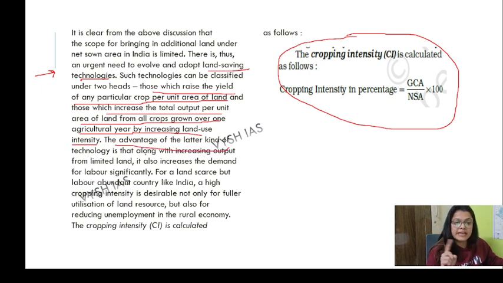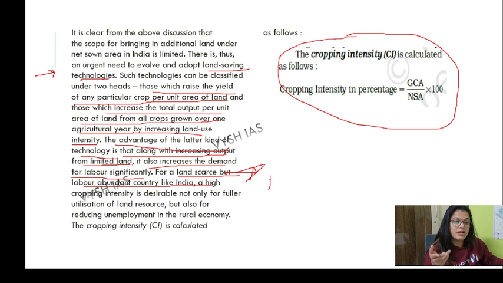The advantage of the latter kind of technology is that along with increasing output from limited land, it also increases the demand for labor significantly. So ultimately, if the cropping is increased, labor demand increases. If there is employment, then poverty is reduced in the rural areas. For a labor-abundant country like India, yes, very important. Put it somewhere in your answer.